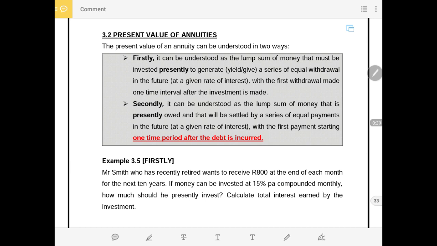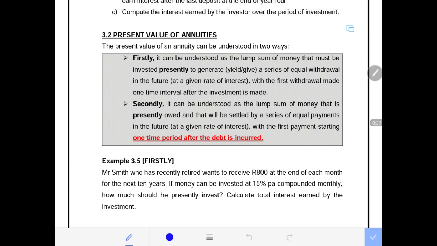So we are focusing on the present value of annuities. The foundation was laid in the previous chapter. Now we will be continuing with some of the basics that were done in the future value of annuity. So not much is new, it's just the direction that is new.